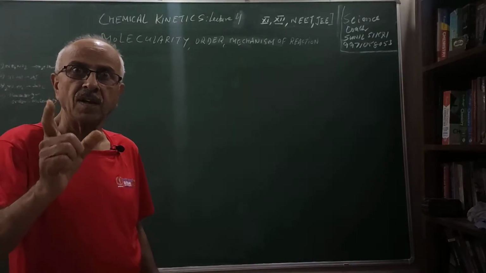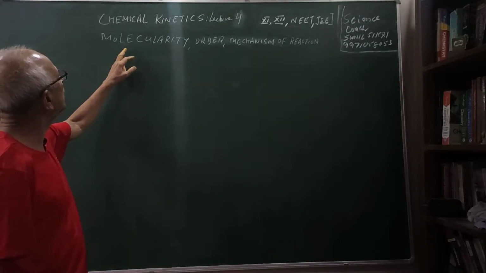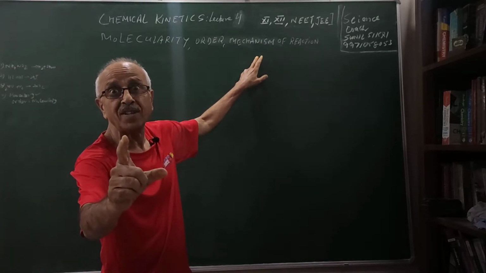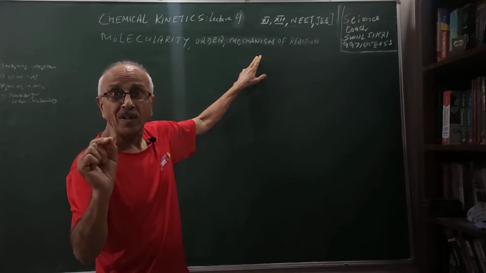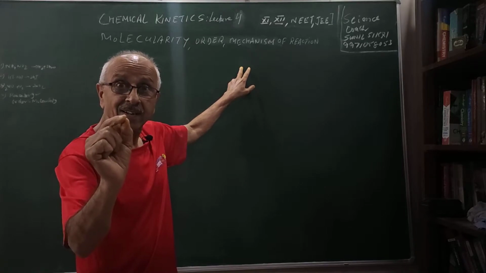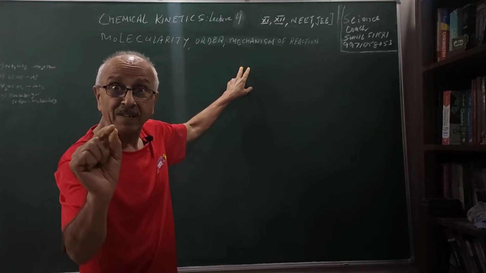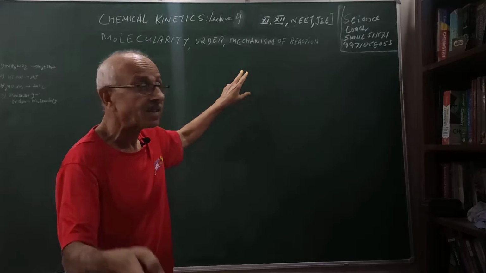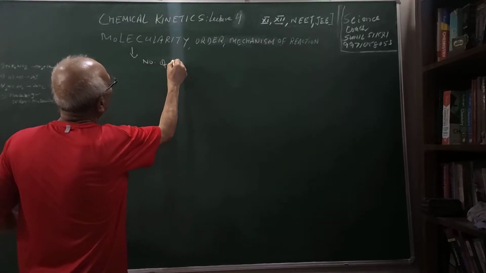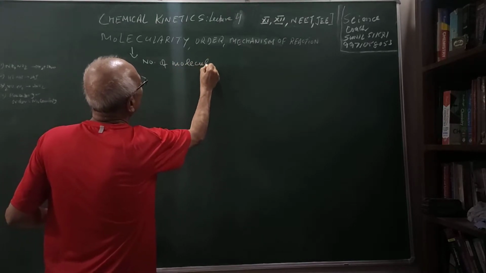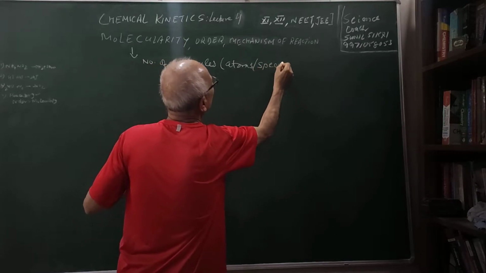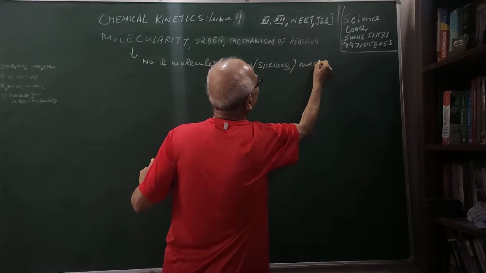Hello students, my today's lecture is on molecularity, order and mechanism of the reaction. What is molecularity? The number of molecules which collide effectively in an elementary reaction to form the products. What I am saying, molecularity means the number of molecules. It could be atoms or species also, which must collide